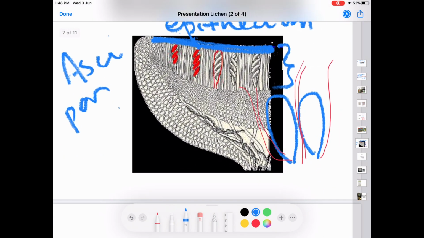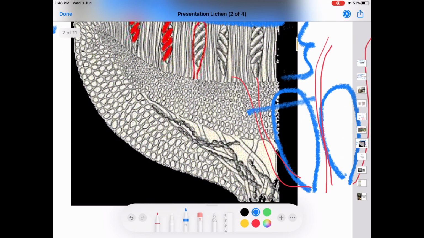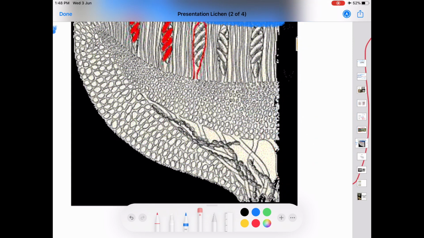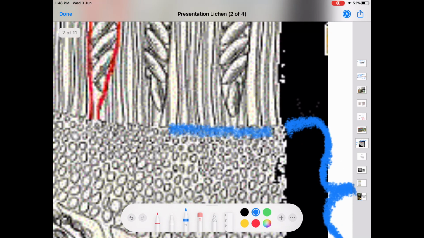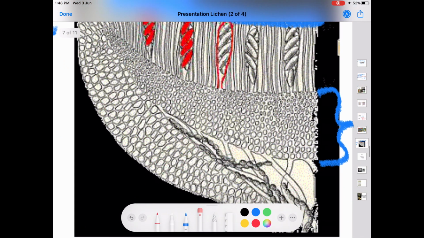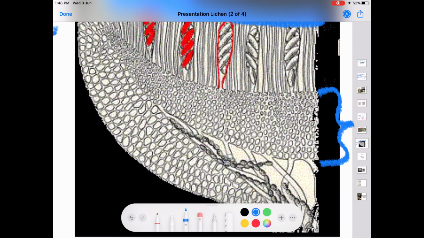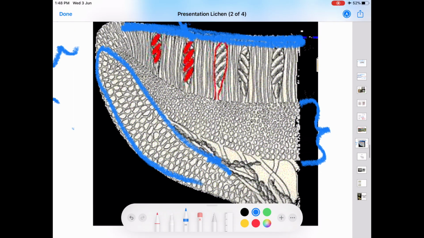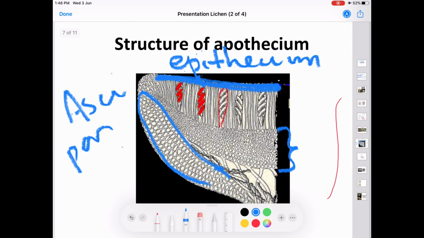The hypothecium is seen just below the hymenium, and the hymenial elements seem to be developing from the hypothecium. The excipulum forms the rim of the apothecium. See this region forming the rim of the apothecium. This is all about the structure of apothecium.